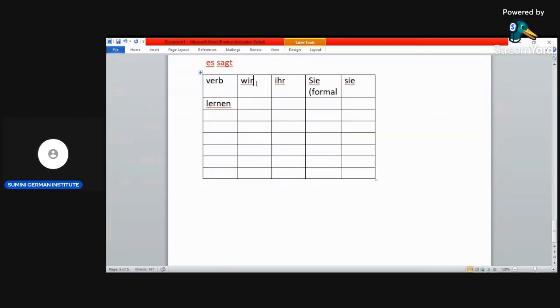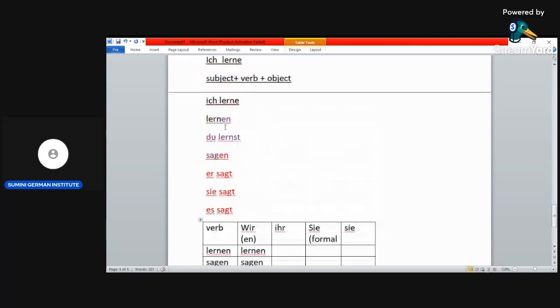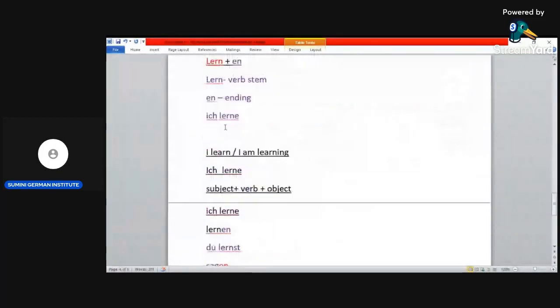What happens is with wir, which means we, there is no change. The verb remains as it is. So we say wir lernen. Okay, then the next one was sagen, remain, no change. Then the next one was kochen.